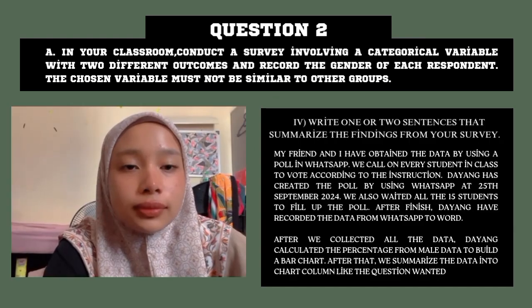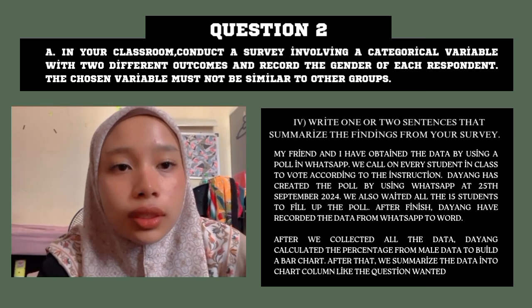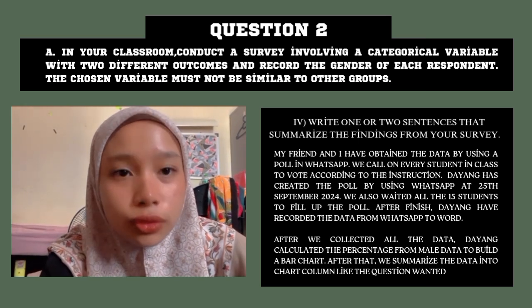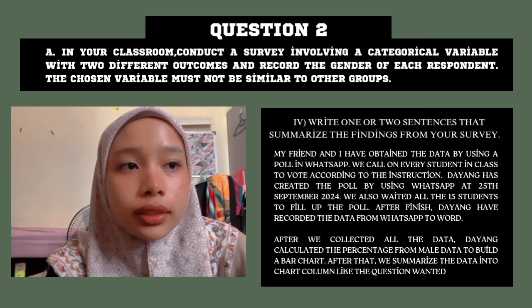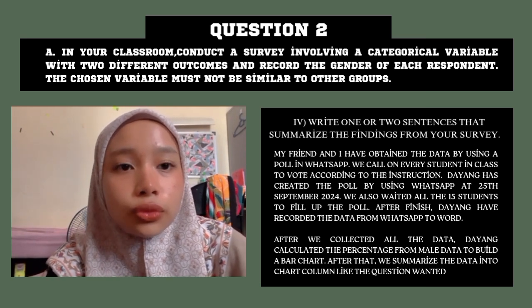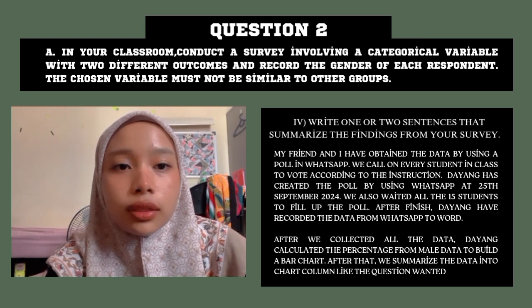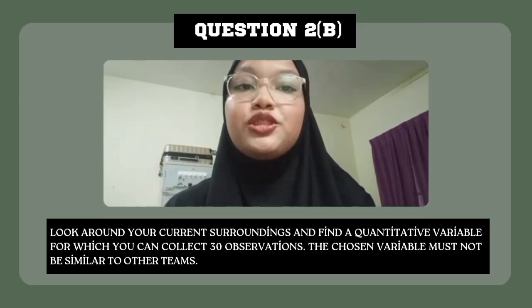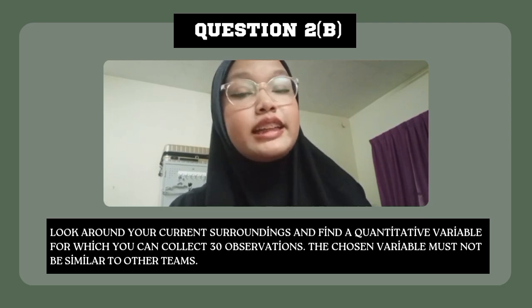My friend and I obtained the data using the WhatsApp app, and then I created a poll on WhatsApp and sent it to the group for the 15 students to fill in the answer. Then I collected all the data and converted it into Word, and then I created a bar chart according to the data. Question 2B: look around your current surrounding and find a quantitative variable for which you can collect 30